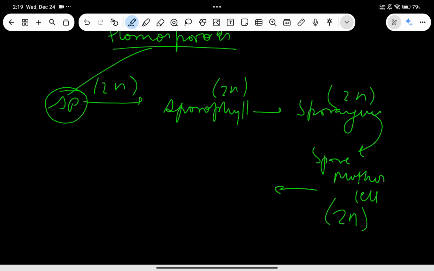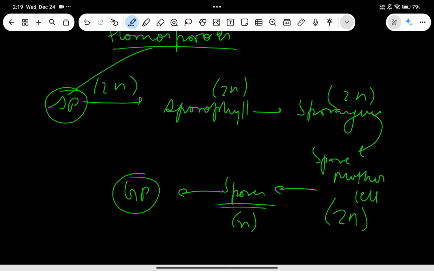Now, this will produce spores, and we don't have any particular spore like megaspore or microspore here because this is a homosporous species. This spore is n, and it will produce a gametophytic body, which is simply prothallus.